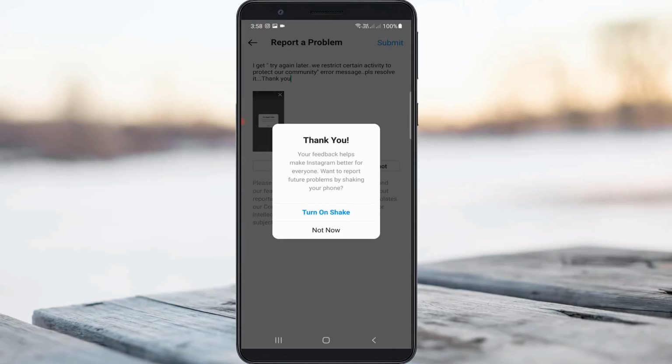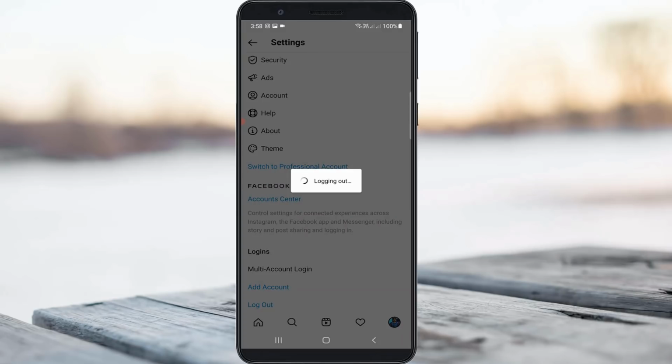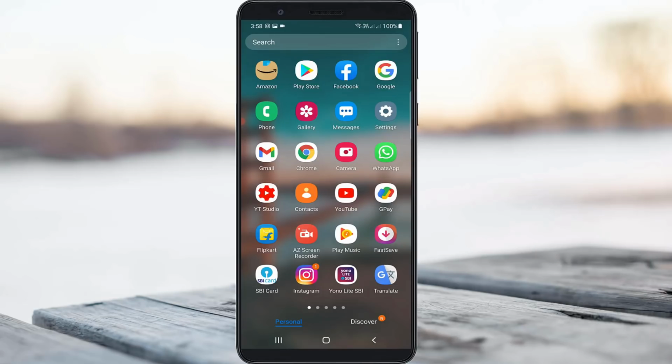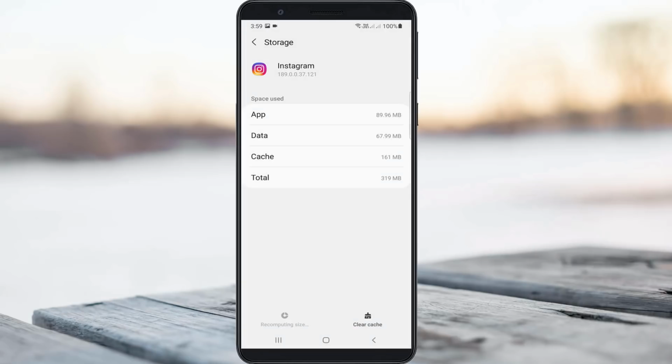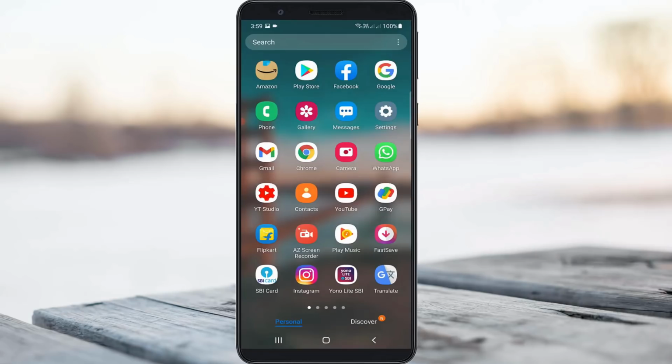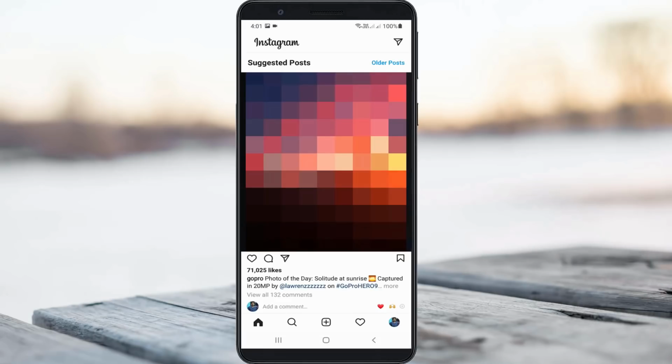Once you submit your request, log out of your profile one time, and also clear the Instagram app data. Once you clear the Instagram data, try once more to log in to your Instagram profile. I hope this time that warning message does not appear in your profile section.